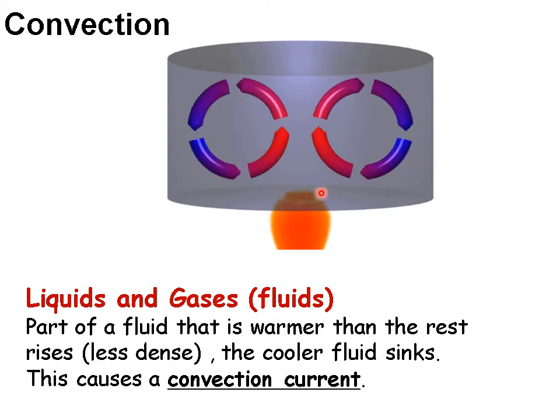place. But when it does that, the more dense fluid takes its place and actually takes a position closer to the heat source, and then in turn gains heat energy. It heats up, the temperature rises, it reduces in density and then rises up. So what you end up with is a cycle of the material getting hotter, rising up, then getting cooler and falling back down again. The reason why it gets cooler is because it moves away from the heat source. So when it gets to the top and it's not near the heat anymore, it cools down and then it falls back toward the heat source. So this cycle is called a convection current, and it happens in liquids and gases.